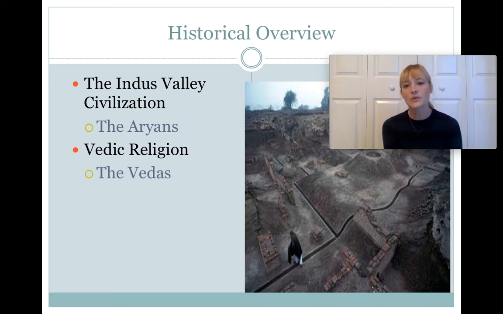And the Vedas, you're going to read some passages from the Vedas in the world's wisdom text, so you'll get an idea of what these texts are like. They contain hymns, they have chants, they talk about the different gods, they have instructions for rituals, they have mythology. It's really a collection of a lot of different types of writing that has to do with Hinduism.